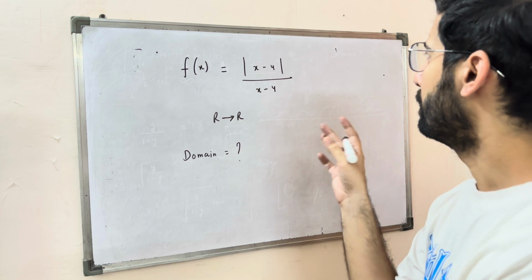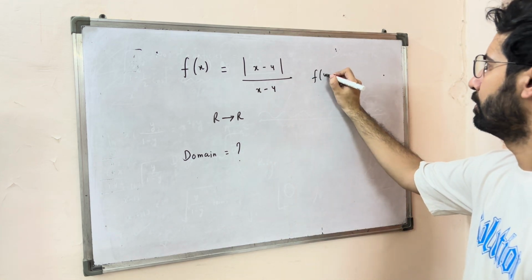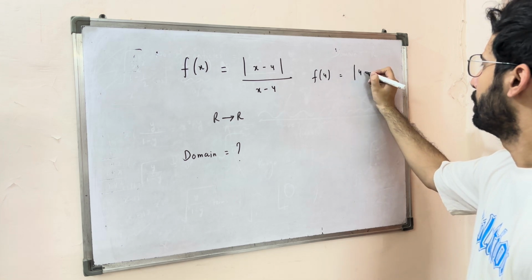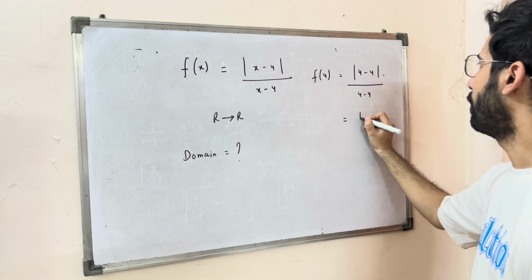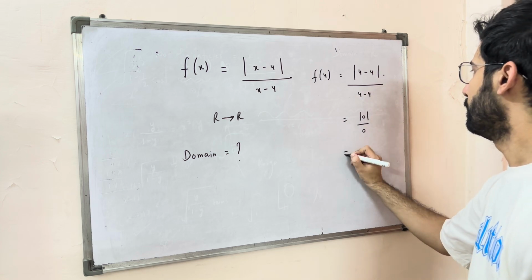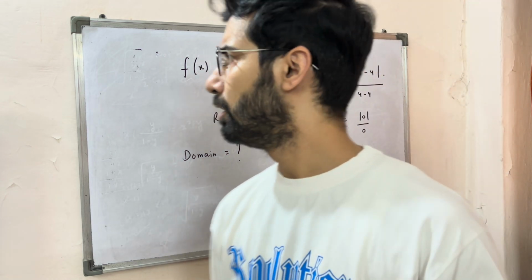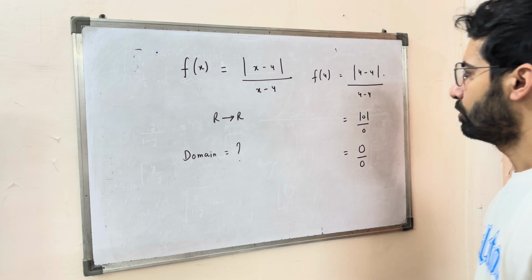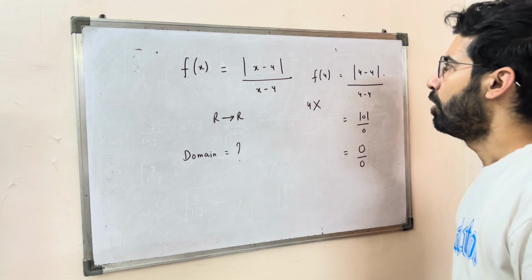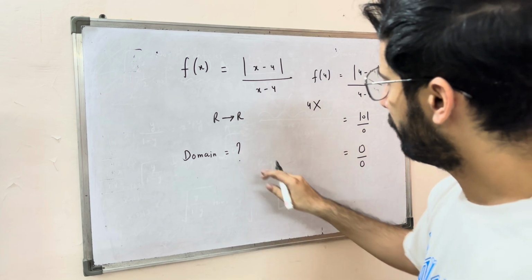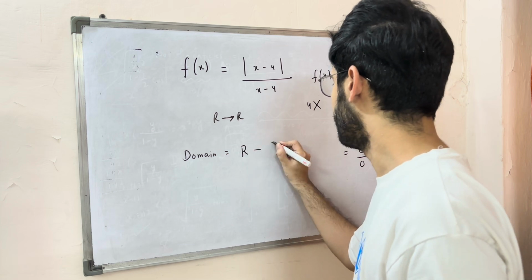4 is problematic because when I try to plug in 4, I get f of 4 as modulus of 4 minus 4 over 4 minus 4, which is modulus 0 over 0, which is 0 over 0, which is a mathematically indeterminate form. So I cannot have that. So 4 is not a good value as an input. All the other values are fine. So the domain of this function is all the real values except 4.